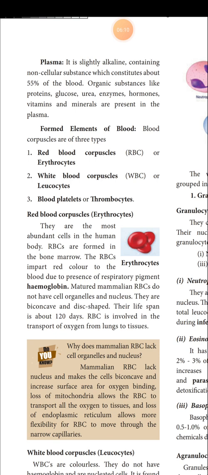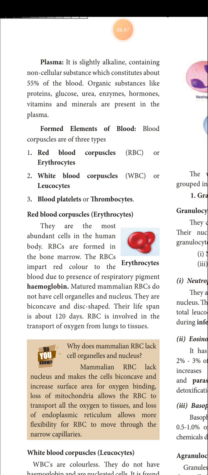RBCs are formed in the bone marrow. The RBCs impart red color to the blood due to the presence of the respiratory pigment called hemoglobin. Matured mammalian RBCs do not have cell organelles and nucleus. They are biconcave and disc shaped. Their lifespan is 120 days. RBCs are involved in the transport of oxygen from the lungs to the tissues, and also a certain percentage of carbon dioxide from the tissues to the lungs.